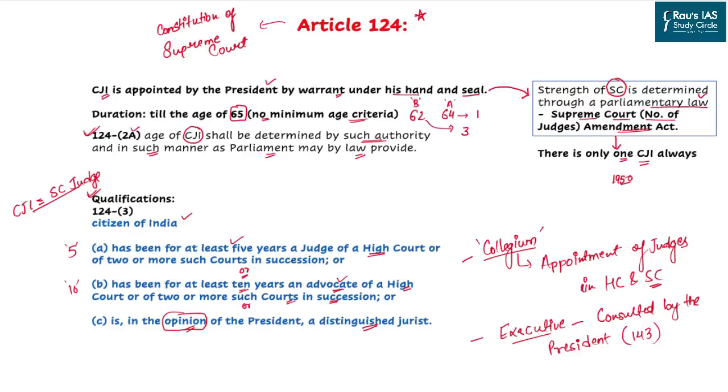Now, after the appointment of Chief Justice of India, one responsibility the Chief Justice has is to be part of the Collegium. And Collegium as an institution is responsible for the appointment of judges in High Court and Supreme Court. Apart from this, he also has a responsibility towards the executive. Chief Justice, on behalf of Supreme Court of India, is required to be consulted by the President on various legal matters, and this is mentioned under Article 143 of the Indian Constitution.